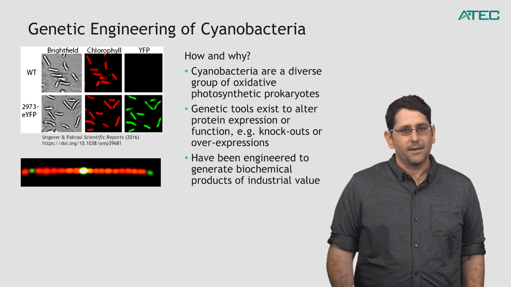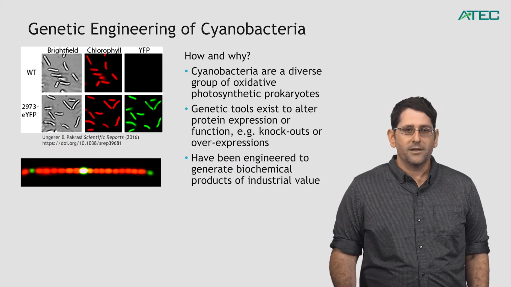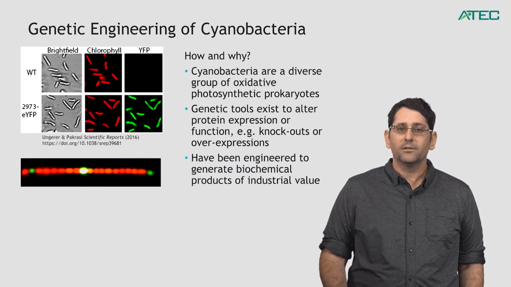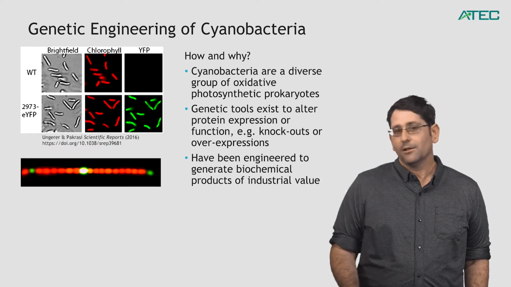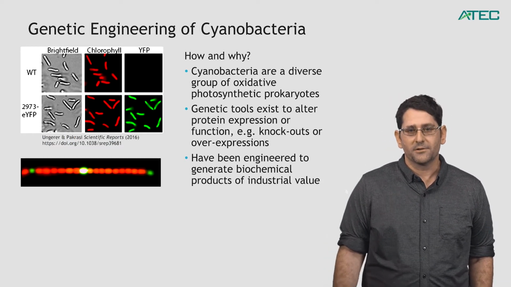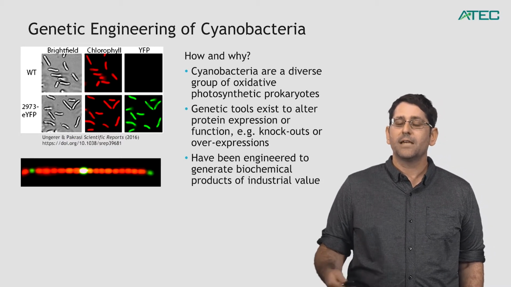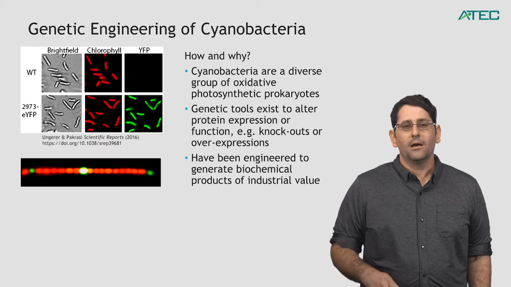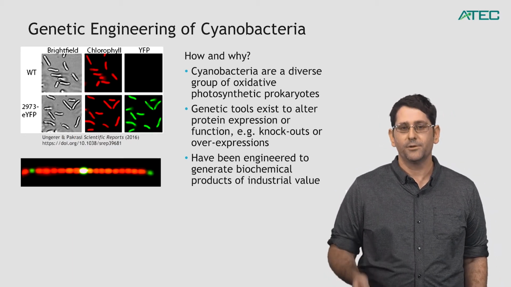And you can see an example of that in the figure at the top, where Synechococcus elongatus, a unicellular cyanobacteria, has been altered to express YFP so that it can be seen in a yellow or green channel of a fluorescence microscope. You can also see another example wherein we can choose specific types of regulatory elements in order to have specific types of cells or specific conditions enable protein expression.